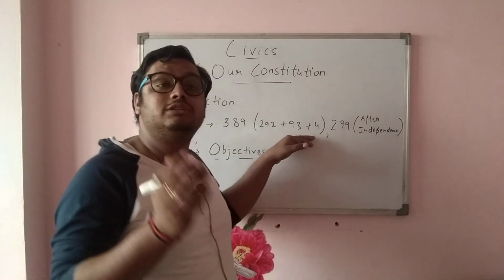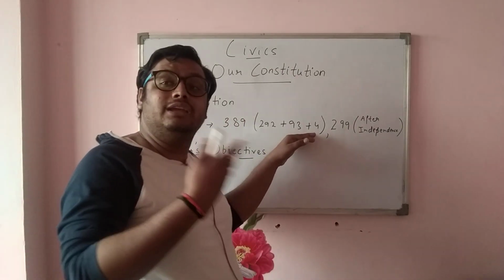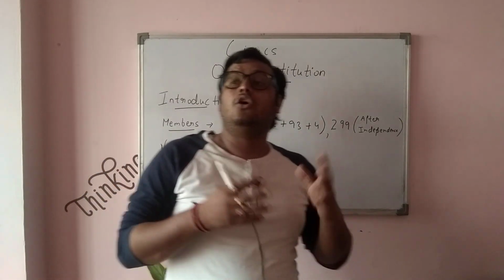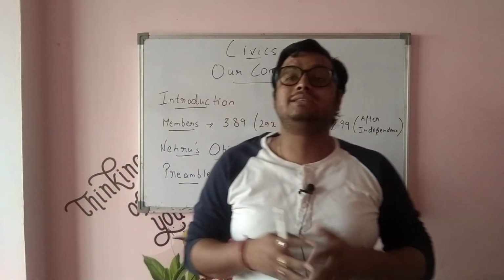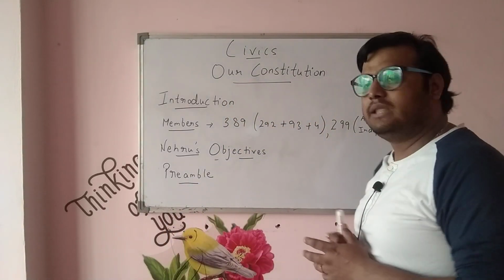Princely states means those states which were owned and controlled, or had kingship there, Rajshahi, as we call it. And 4 were from the places governed as British provinces. So 4 members were there from there.